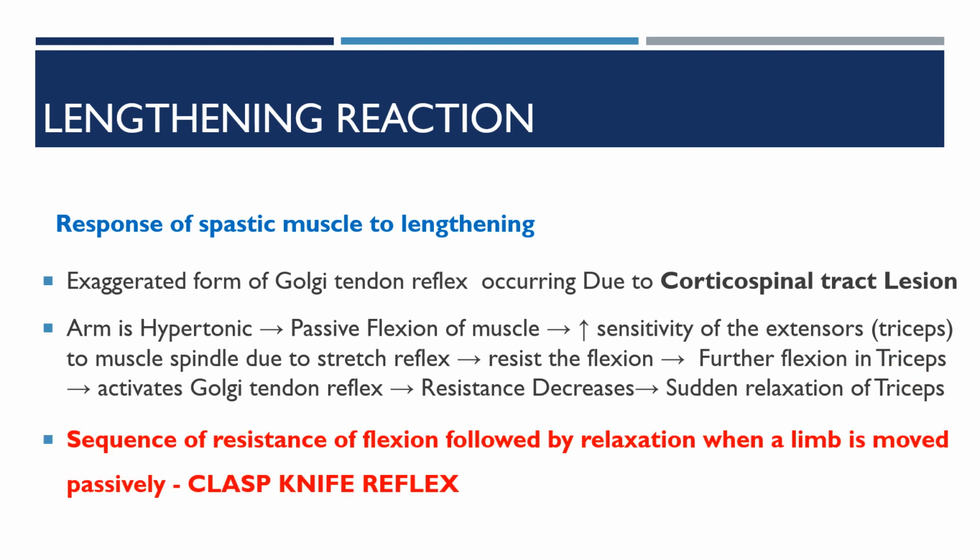So the sequence of resistance to flexion followed by relaxation when a limb is moved passively is the clasp knife reflex. So when a hypertonic arm is passively flexed and keeps on being flexed, it suddenly causes relaxation.